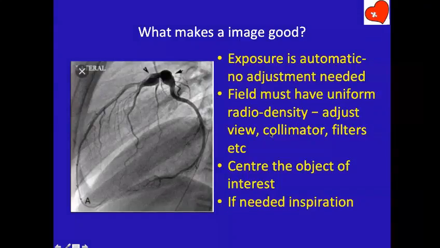The collimator is the hexagonal thing which reduces the total area of exposure around the heart. Filters and flaps selectively block. The collimator is the outer border, the whole square, whereas the flap is the triangular one which you use for one corner. You can rotate it anywhere, bring it this side, this side, or here, wherever necessary. So you have to adjust the whole thing in such a way that the background becomes uniform.